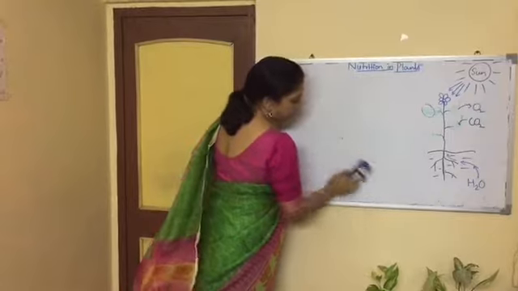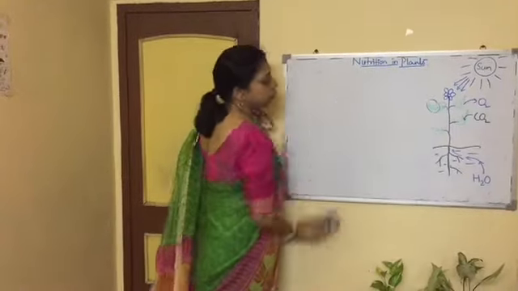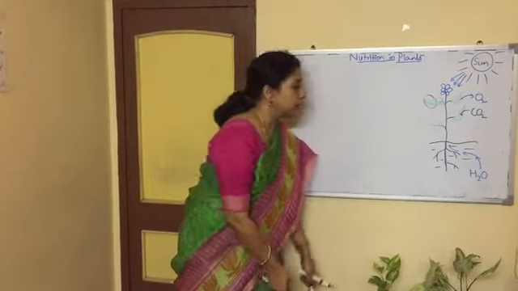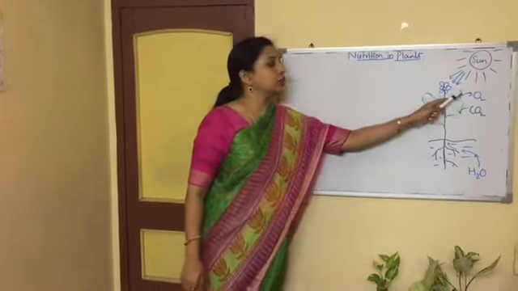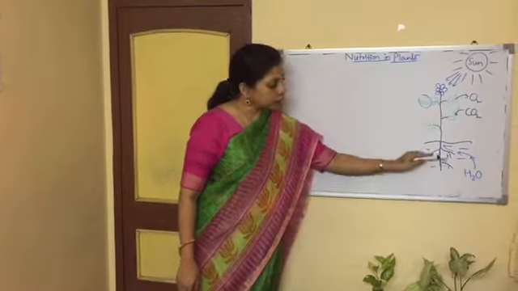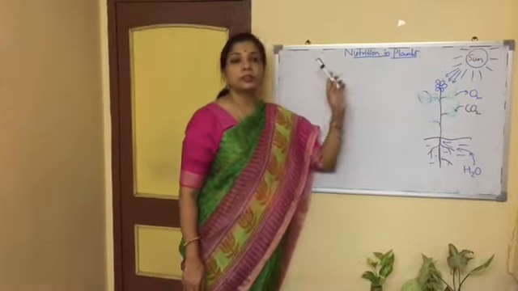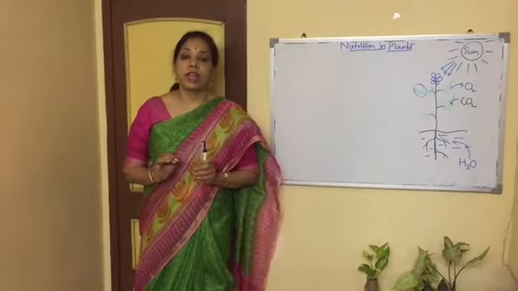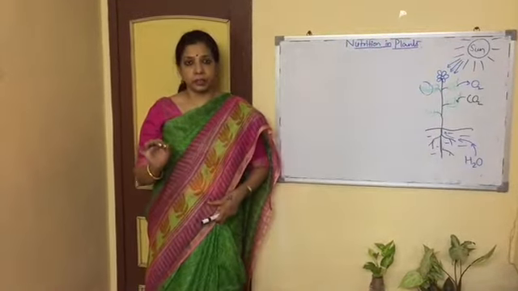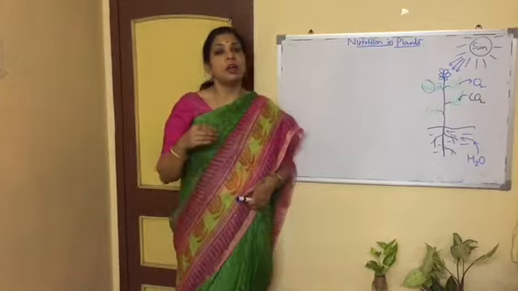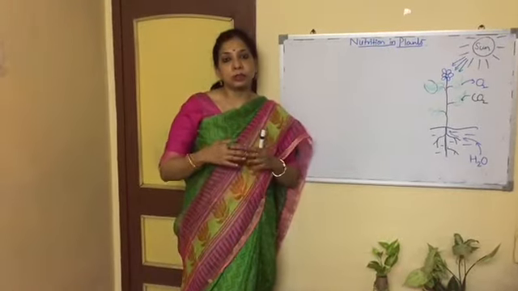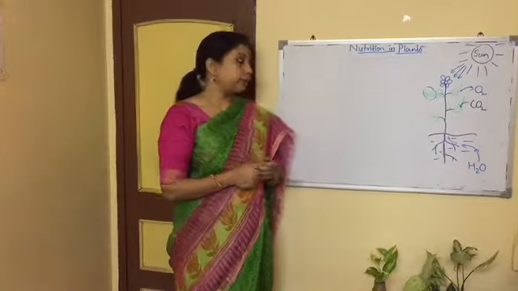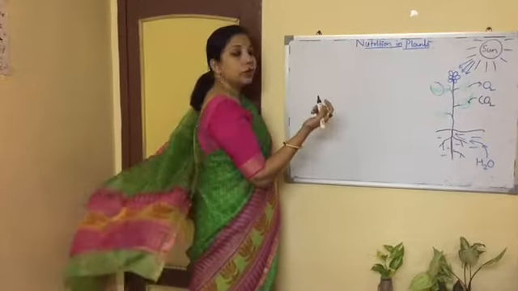Now let us come back again to photosynthesis. What actually happens? Carbon dioxide has come in and oxygen is liberated. Water is absorbed in the presence of sunlight. Food is formed. We call that food carbohydrate. Basically glucose is formed, but glucose is highly unstable, so later on it gets converted into starch. Okay. So let us see what happens.